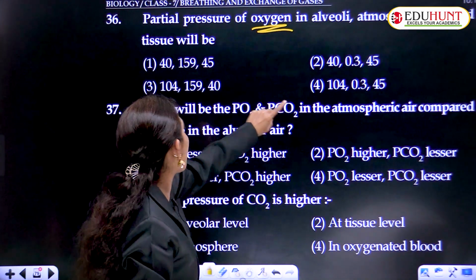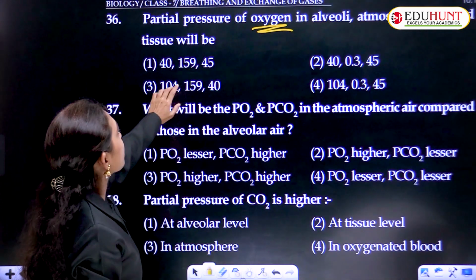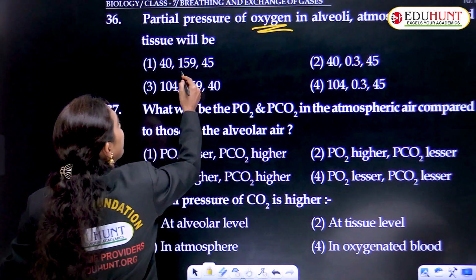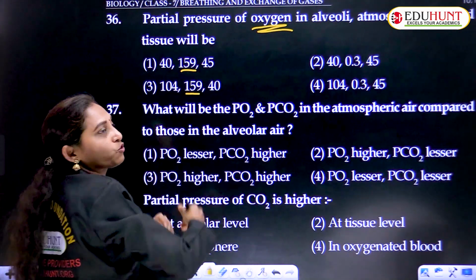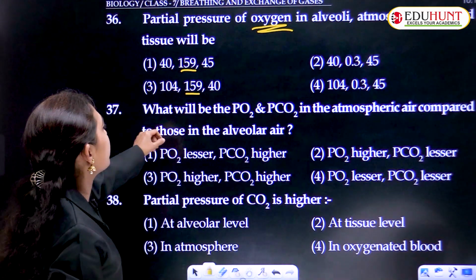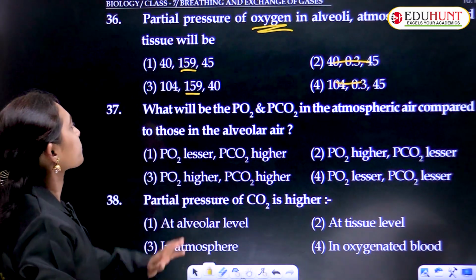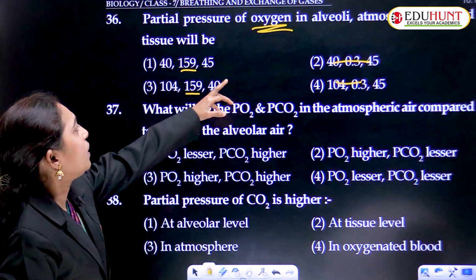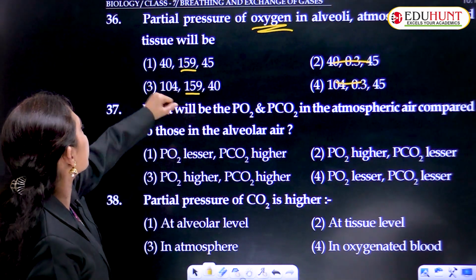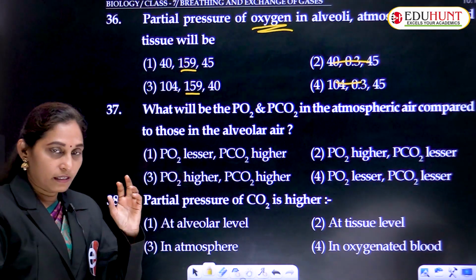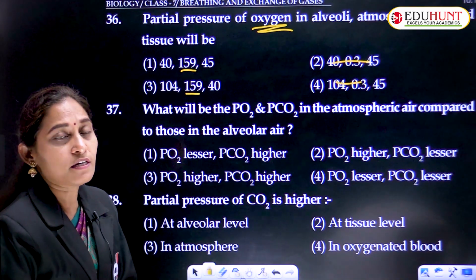So oxygen is highest in the atmosphere. The middle one, both these options show highest, so we rule them out. These two can be struck out. Then for alveoli and tissue, whichever is least represents the tissue.